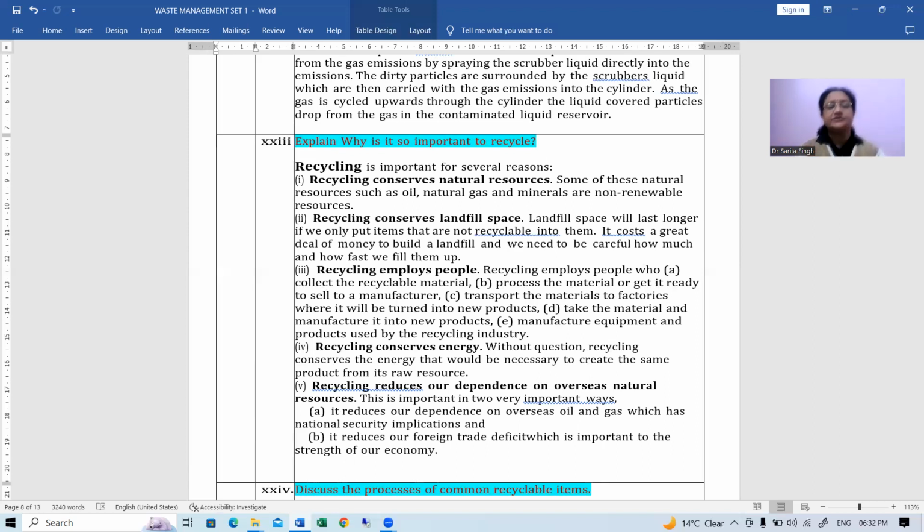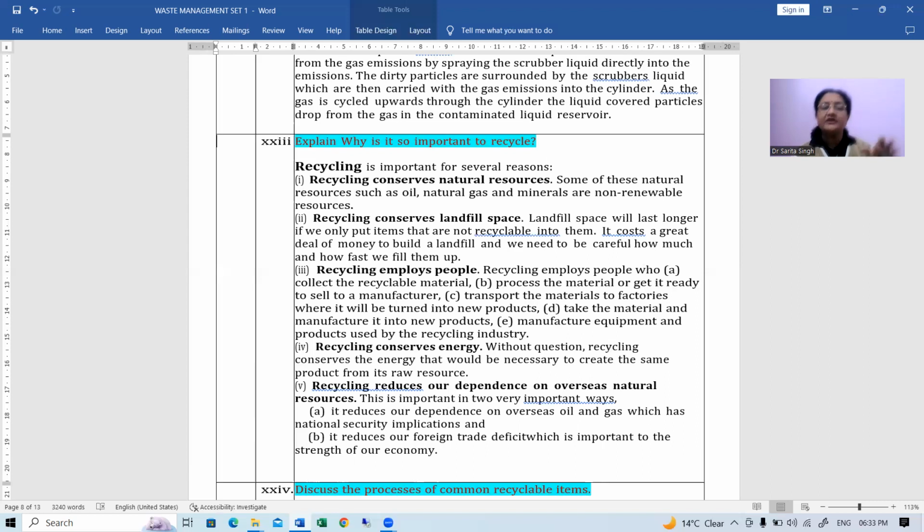Understood. So next point is, recycling conserves energy. Yes, definitely it conserves energy because, without any question, we can say recycling conserves the energy that would be necessary to create the same product from its raw material, or you can say raw resource.